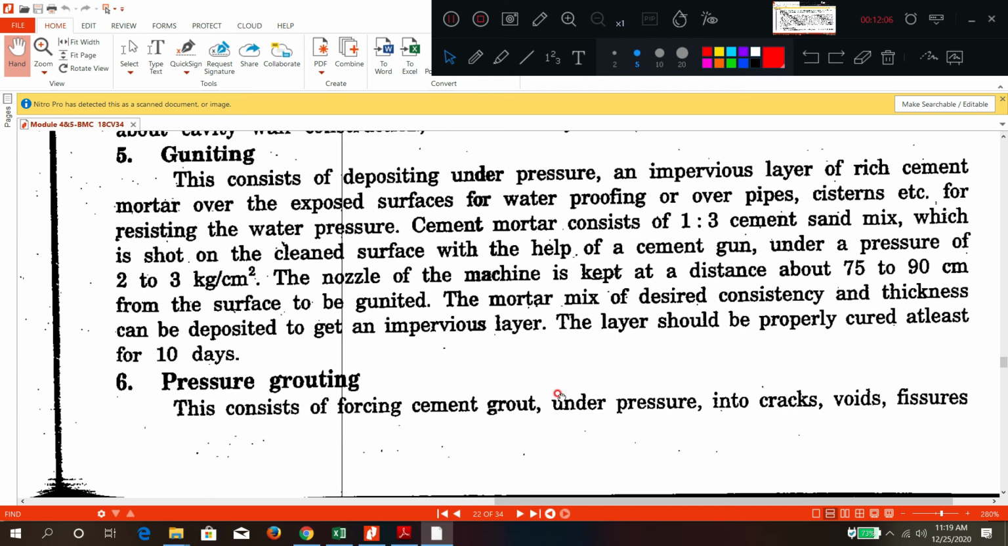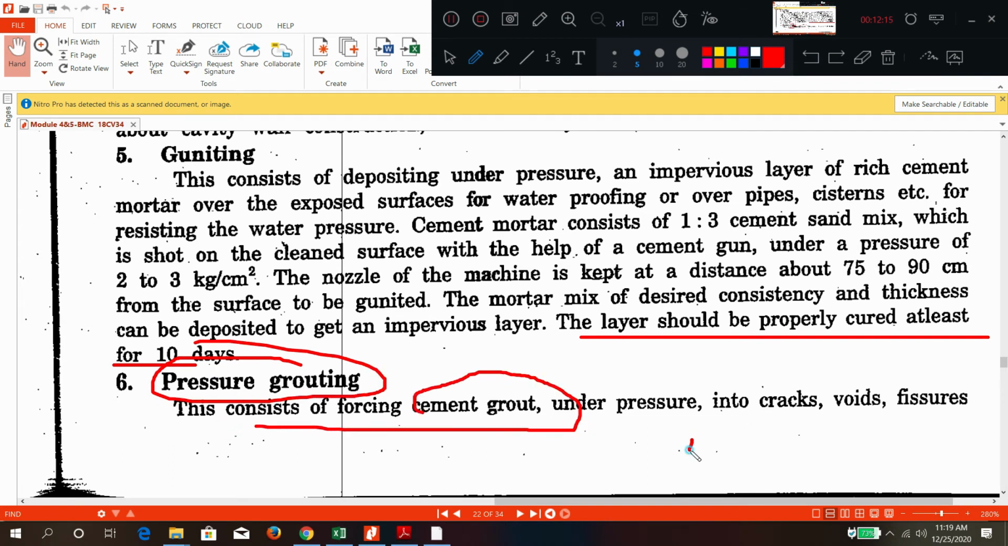Later on, it should be cured. Curing means applying moisture, so it is cured for days. Pressure grouting means what? It consists of a cement grout applied wherever the cracks are. So the cracks, voids and fissures are all filled with the cement grout.